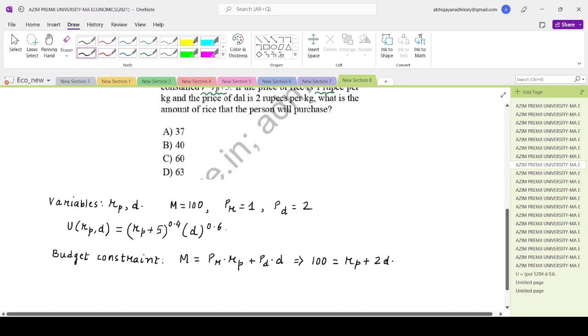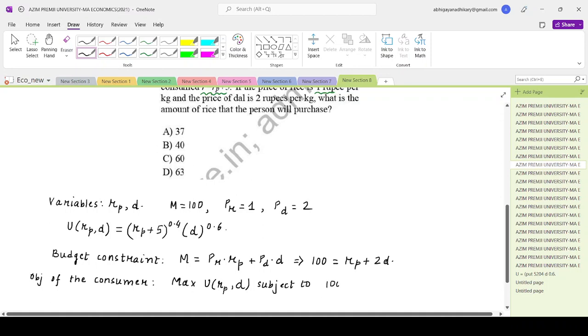So what is the objective of the consumer? We want to maximize U of Rp, not RD, subject to this constraint.